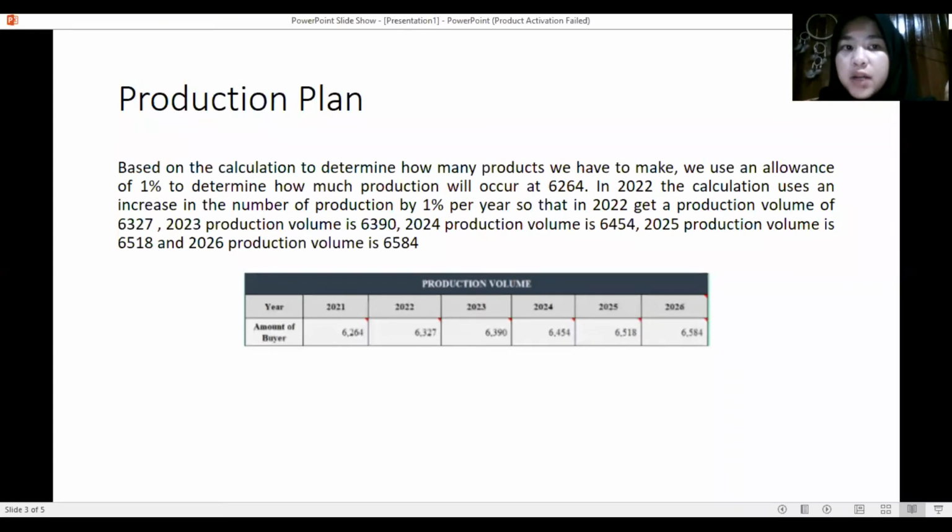Next is the production plan. Based on the calculation to determine how many products we have to make, we use an allowance of 1% to determine that production will be 6264.